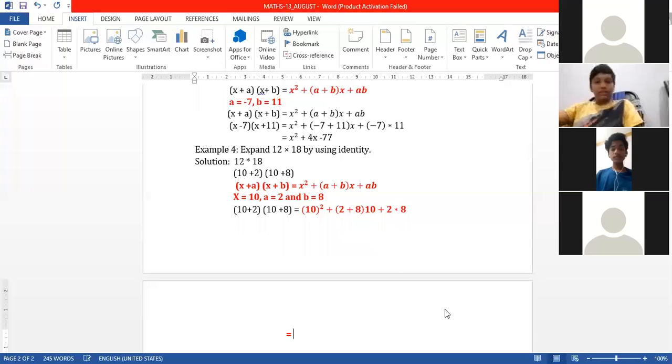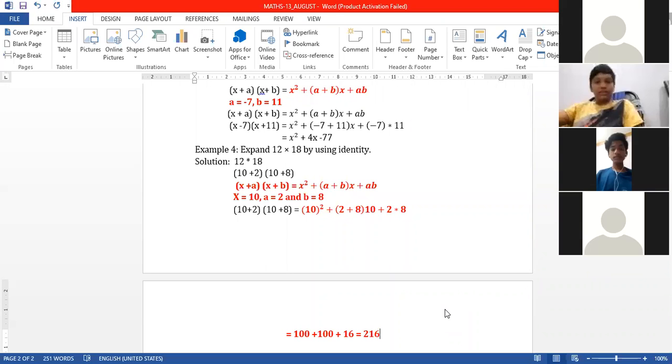It is equal to 10 square means 100, plus 2 plus 8 is 10, 10 into 10 is 100, plus 8 2 is 16. Answer is 216.